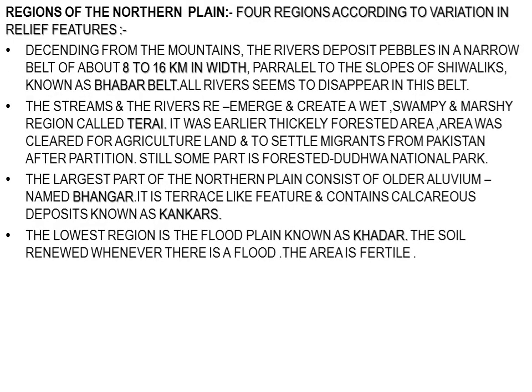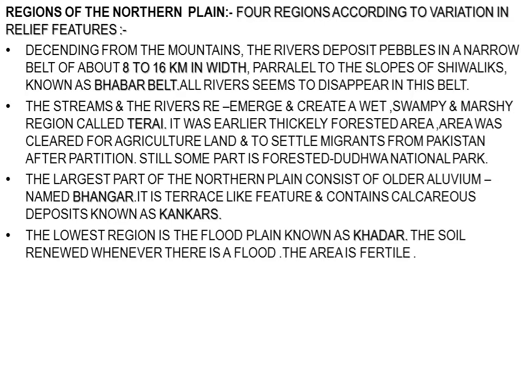Now the division of the northern plains according to region, that means four regions, there is a variation in the relief features. Because of that there are four divisions. As I told you, when the rivers move from the mountains, they deposit whatever they are carrying.